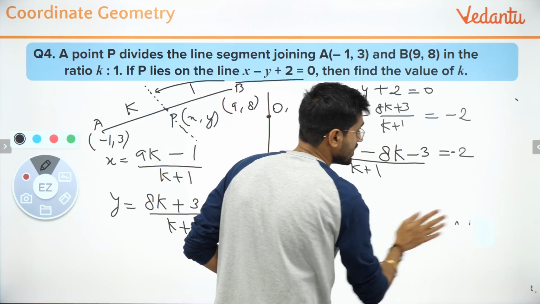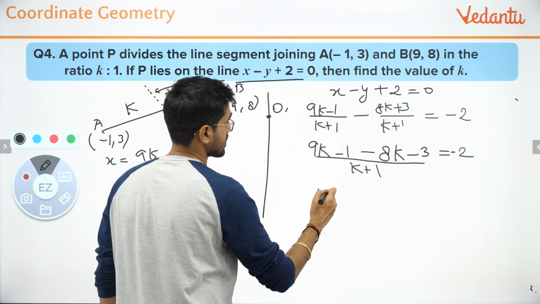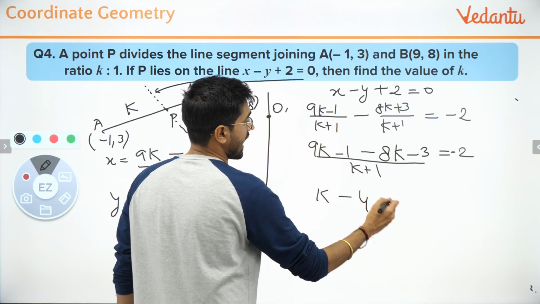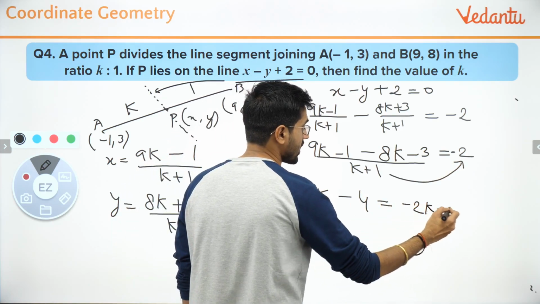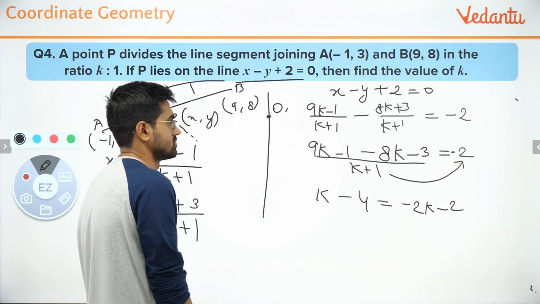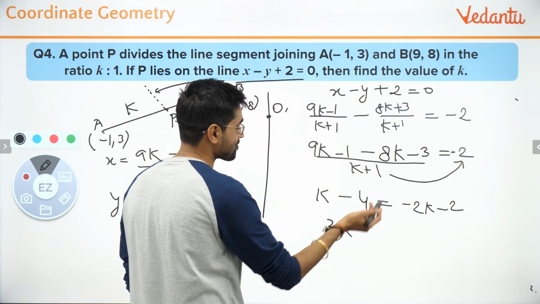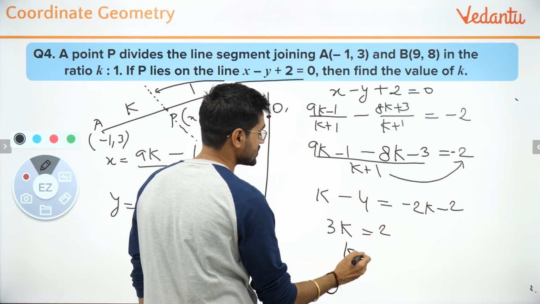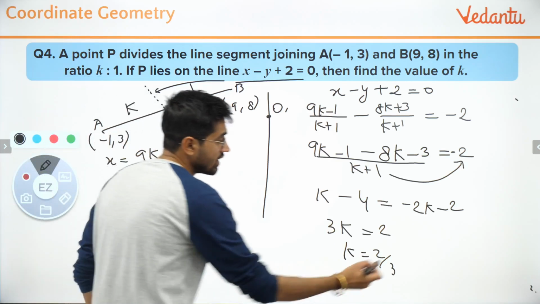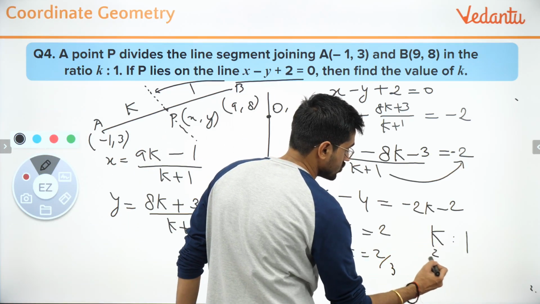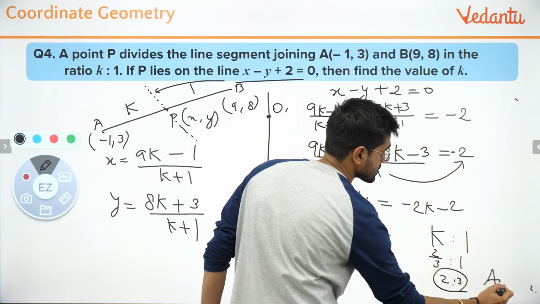Okay, so what you will get basically is this. 9k minus 8k is k, minus 1 minus 3 is minus 4. I am shifting this to the other side. Remember, it is minus 2, so it is minus 2k minus 2. So I bring this here, it will be plus 3k equals 2. So k is 2 by 3. Now you have just said that the ratio was k is to 1. So if the ratio was k is to 1, it was 2 by 3 is to 1 or 2 is to 3. That's the final answer.